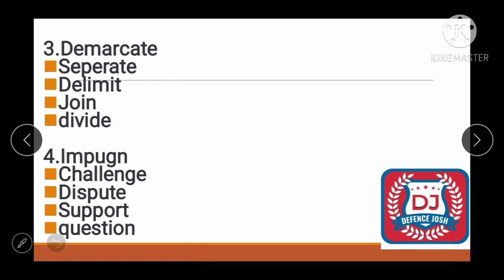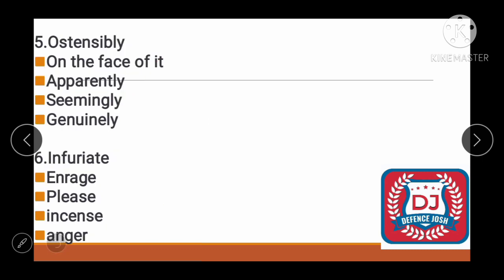Next one is demarcate. Demarcate means to separate. So synonyms are divide and delimit. So antonym would be join. All right, next one is impugn. Impugn means to challenge, to raise questions, to dispute. So opposite would be support. Next one is ostensibly. Ostensibly means apparently, seemingly, and is the synonym of ostensibly. So opposite would be genuinely.